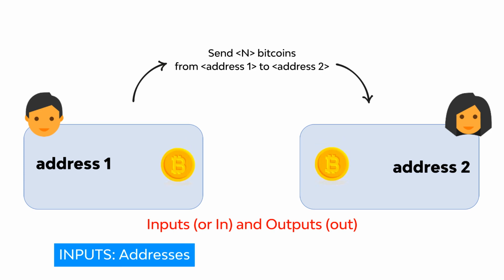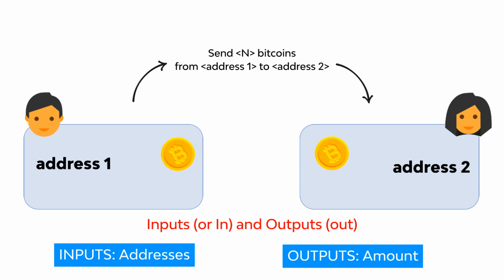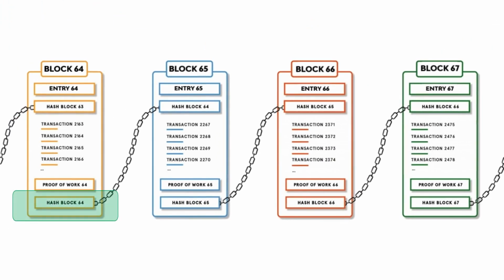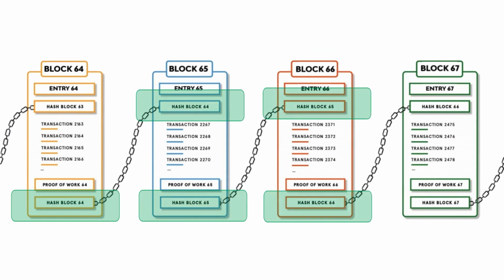Inputs are transactions that fill up the Bitcoin address, and outputs are sums that are transferred to other Bitcoin addresses. That's why all the new transactions through the input, one or several, refer to the output, one or several, of the previous operations and form outputs, one or several, to be used in the following transactions.